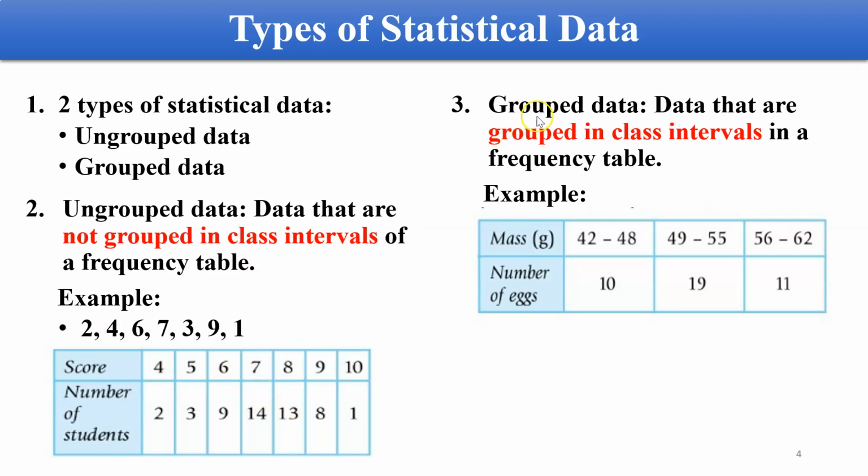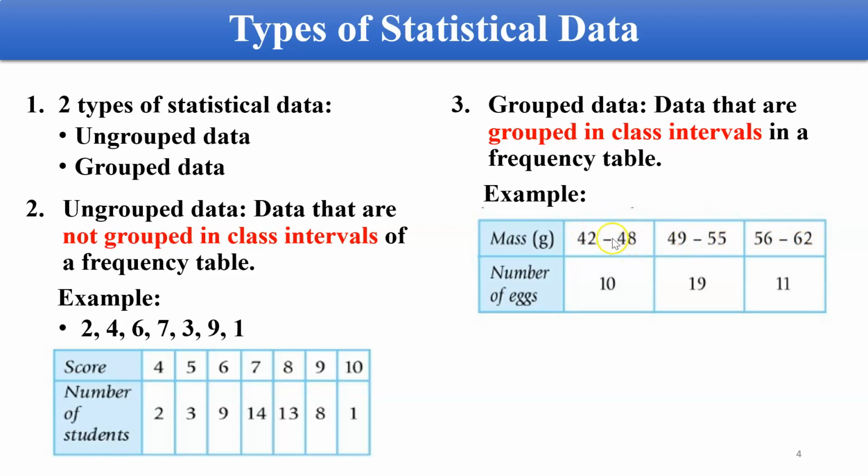So let's see the grouped data. Grouped data is the data that are grouped in class intervals in a frequency table. So now you can see the difference. The ungrouped data will have no class interval, but in grouped data yang terkumpul, you will have class interval. What it means by class interval is, you see the example over here, you have mass in gram and number of x. So for mass from 42 gram until 48 gram, and then you have 49 until 55 and 56 until 62. So this is what you call class intervals.